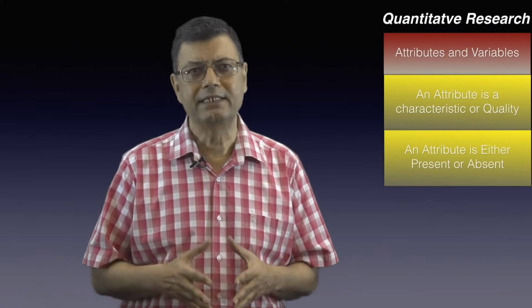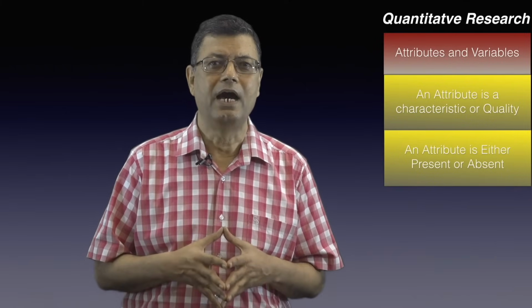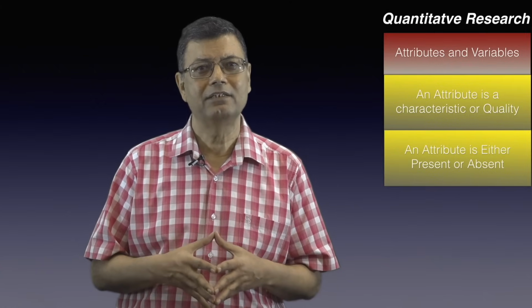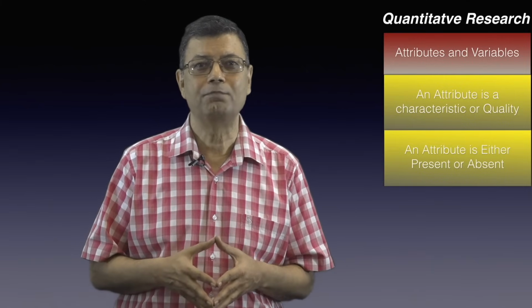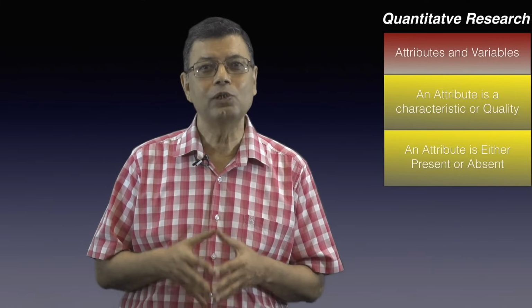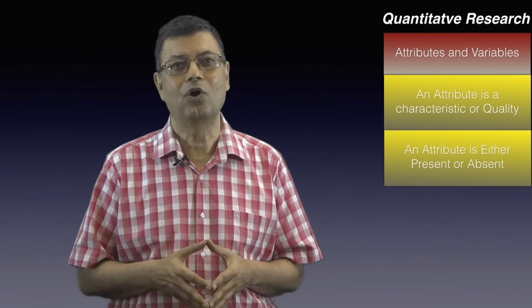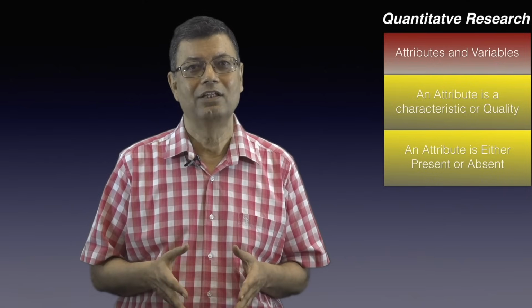It is either present or absent. Being female is an example. Either you have the attribute or quality of being female, or you don't. Likewise, being old or being a student are also attributes. If being old is an attribute or a quality, then either you are old or you are not.